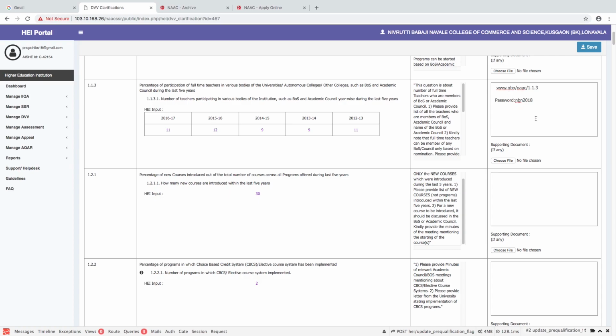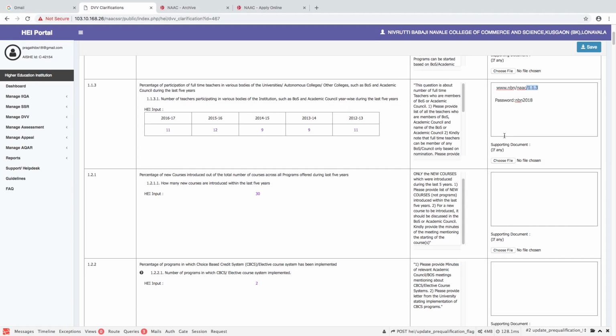This enables the DVV partner to click this link and refer to the document on the website. It is important that the documents are organized according to the questions or the clarifications raised, numbered accordingly, and placed on the website. So, if this is 1.1.3, the document addressing this 1.1.3 may please be named as 1.1.3 itself, and the link's landing page should also be that particular document which the DVV has to verify and which is ready for reference.